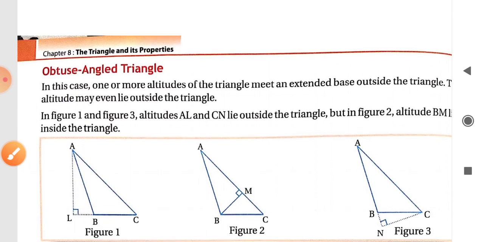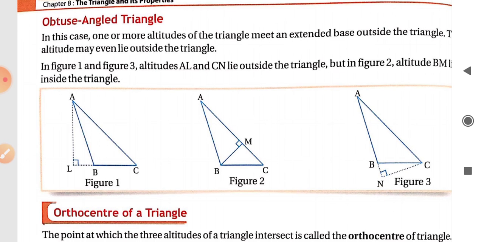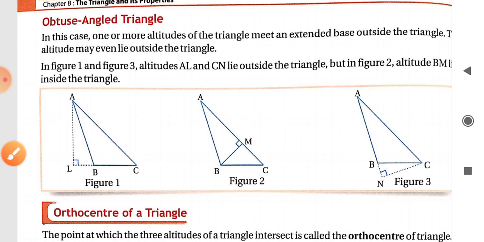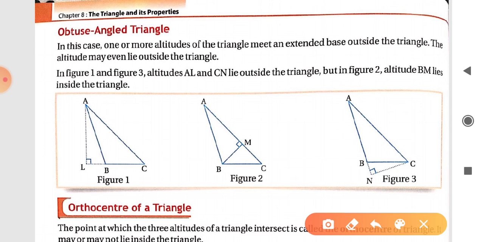Next is the obtuse angle triangle. An obtuse angle triangle is one in which one angle is greater than 90 degrees. So in this case, one or more altitudes of the triangle meet an extended base outside the triangle. In this type of triangle, we have to extend the line.